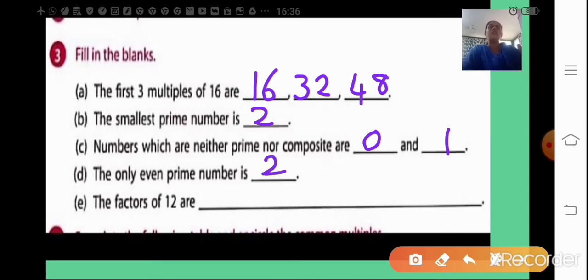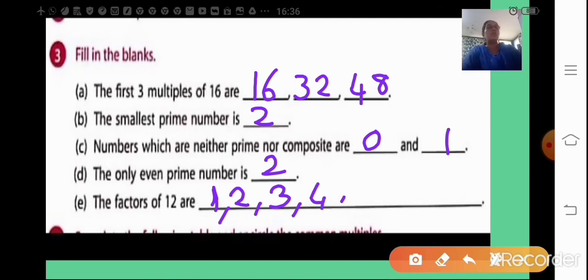Correct? Now the factors of 12. What are the factors of 12? Those by which it is divisible. That is the number 1; 1 twelve is 12. Then 2 sixes are 12, 3 fours are 12.